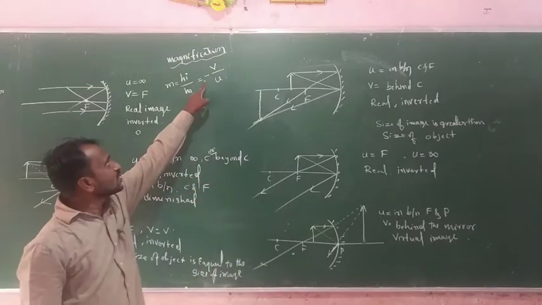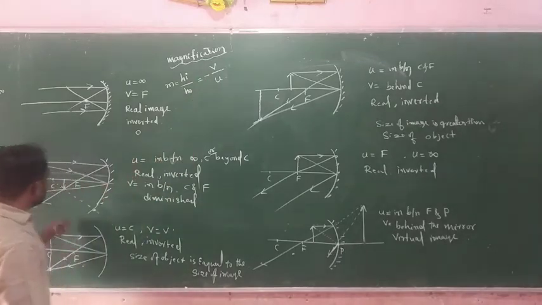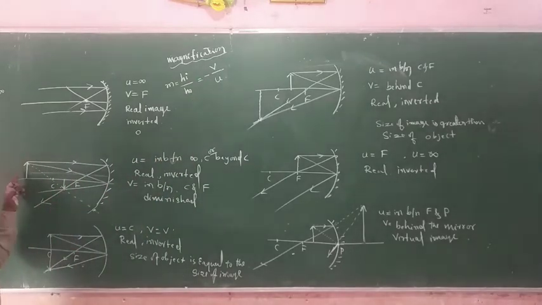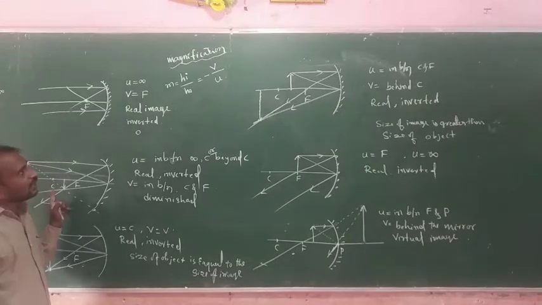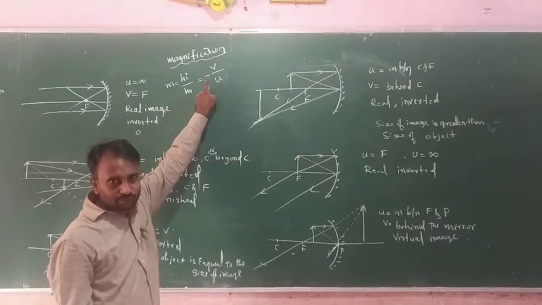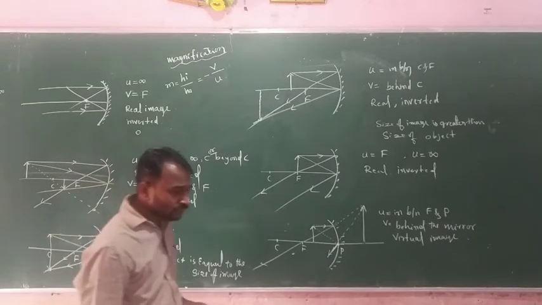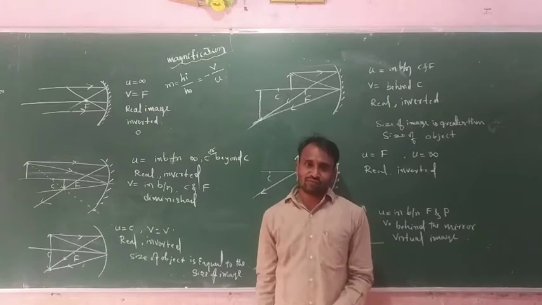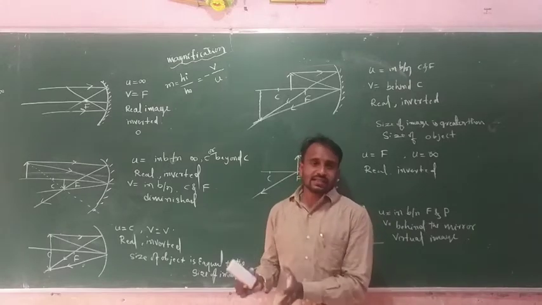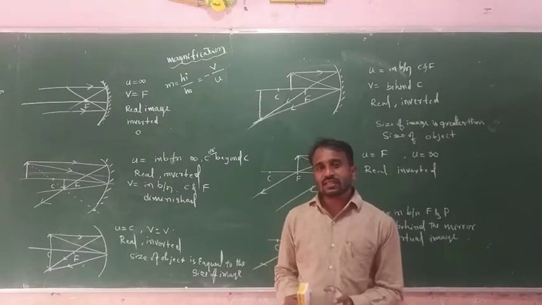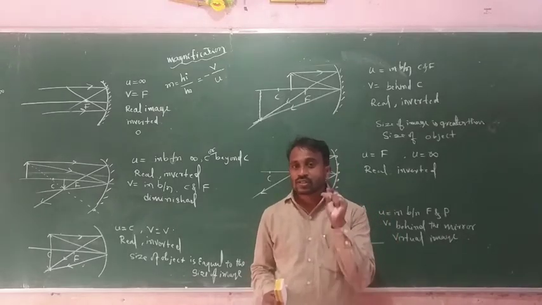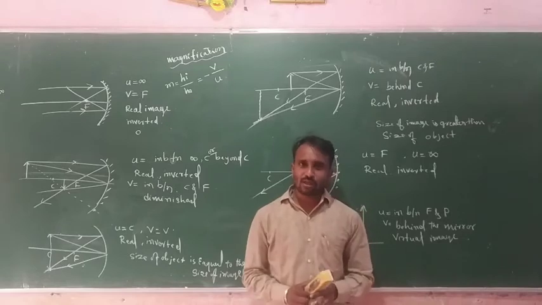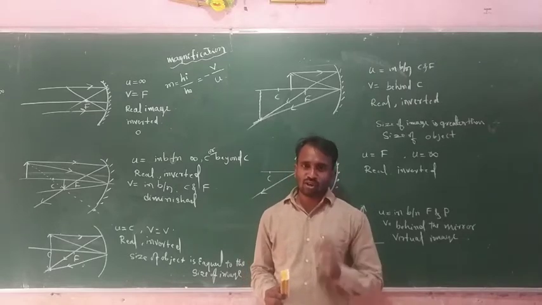This negative sign indicates that the image is inverted compared to the object. It means opposite in sign. This one is the object and this one is the image, so for this reason we consider a negative sign. Suppose the magnification value is less than 1, then the image size is small compared to the object.